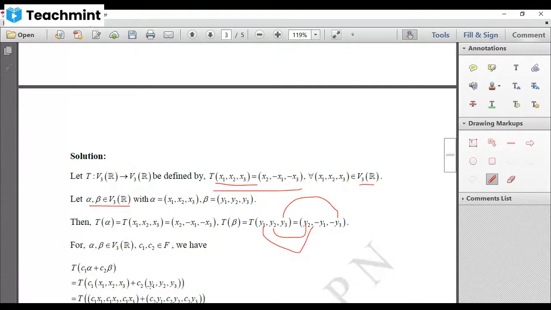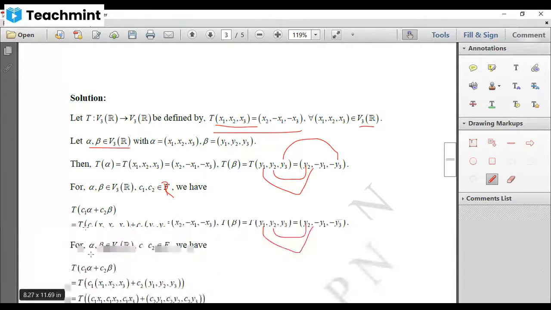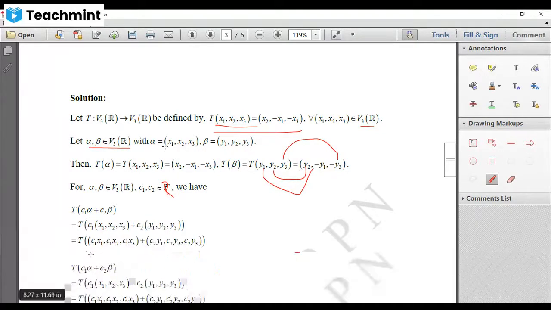Now let us check the linearity condition. So let me take alpha and beta any two elements in V3R, and c1, c2 any two real numbers. Then we have the image of c1 alpha plus c2 beta under the mapping T is equal to T of c1 into (substitute what is your alpha) plus c2 into (substitute what is your beta).